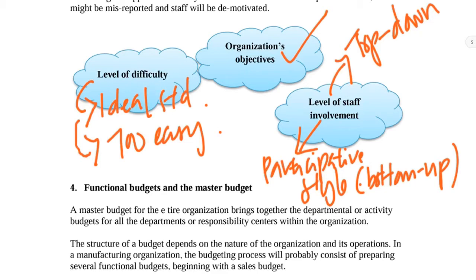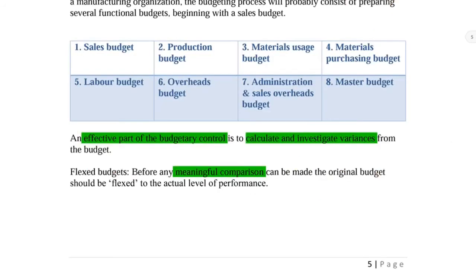And the next part in your notes here, you can see functional budget and the master budget. So let's move on. Functional budget in simple means the budget you prepare for each of the departments, each of the individual divisions. Then we call this the functional budget, based on their function. So you can see you have sales budget, production budget, material usage, material purchasing, the labor budget and the overhead budget. And the last one, the admin and the sales overhead budget.